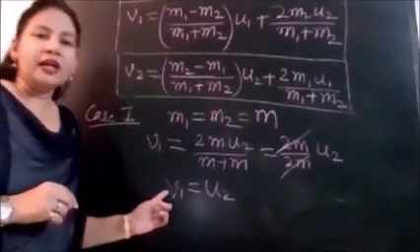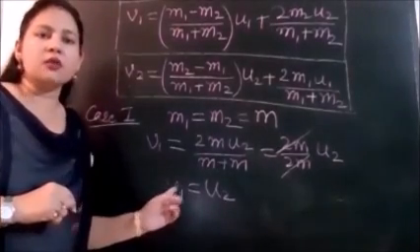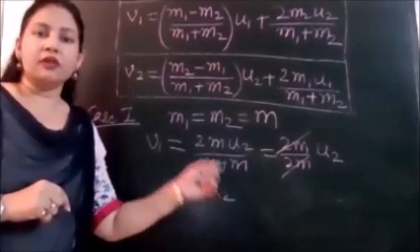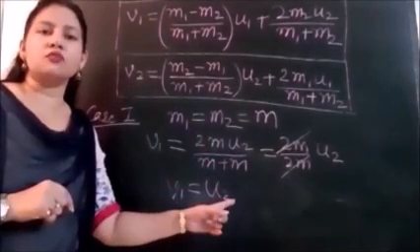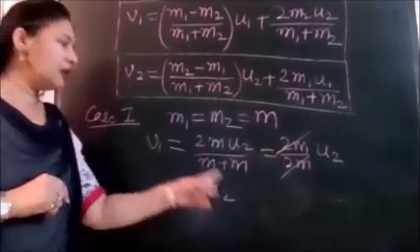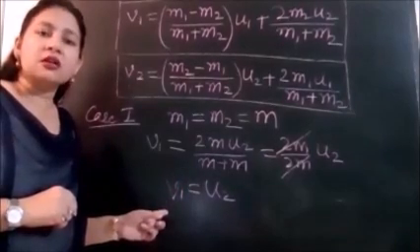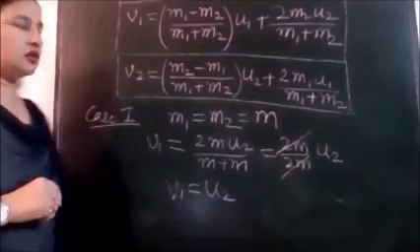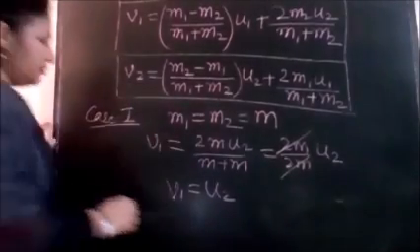So the final velocity of the first ball is equal to the initial velocity of the second ball. The velocity with which the second ball was moving initially will now be the final velocity of the first ball. After the collision, the first ball will start moving with that velocity. In the same way we can find v2.